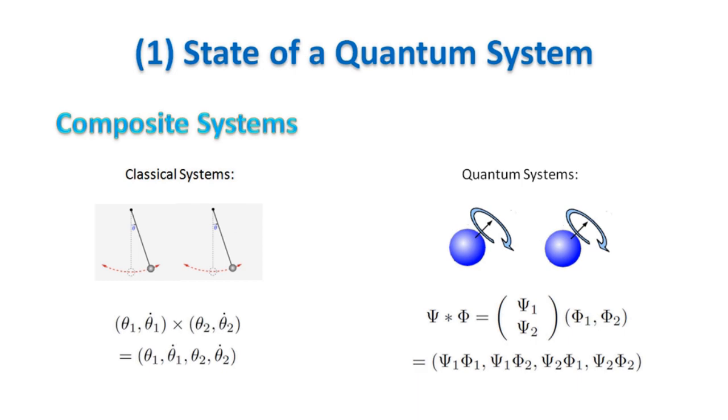Tensor product mixes the coefficients of the vectors of the component systems. This is an important feature of quantum mechanics that leads eventually to the concept of entanglement.